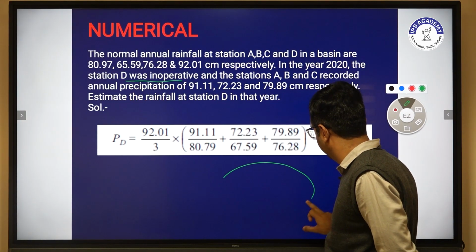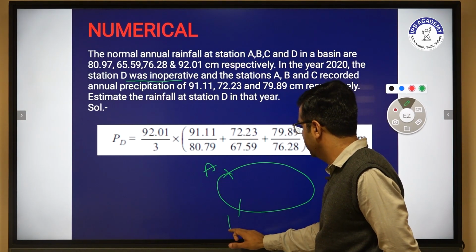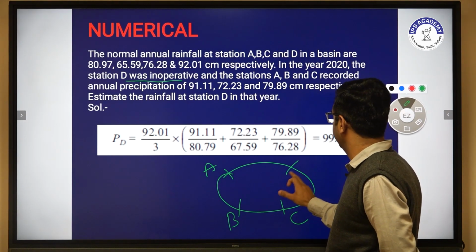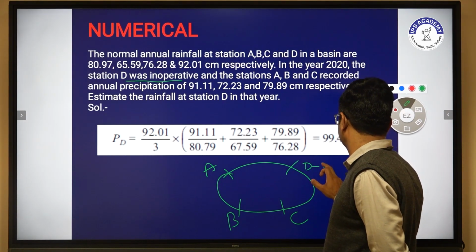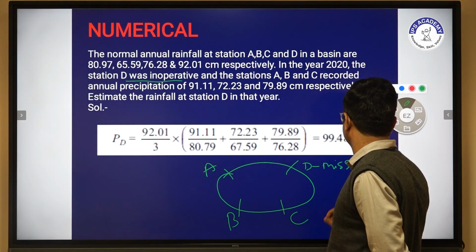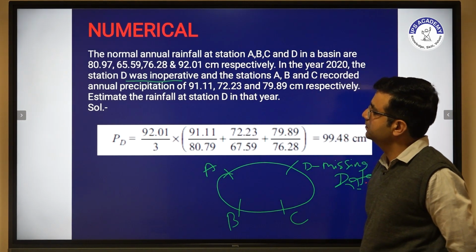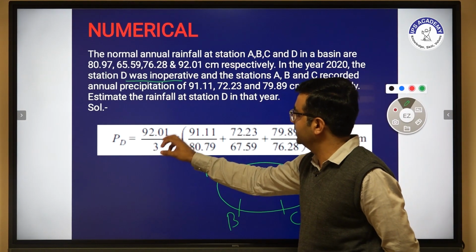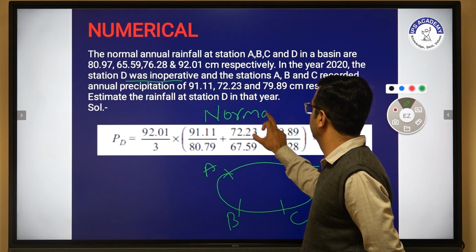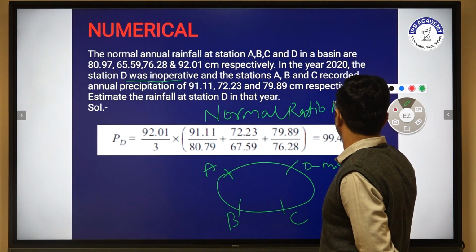So basically we have 4 stations: A, B, C, and D. We have station D with missing data. So what are we doing? We are going to use the normal ratio method.